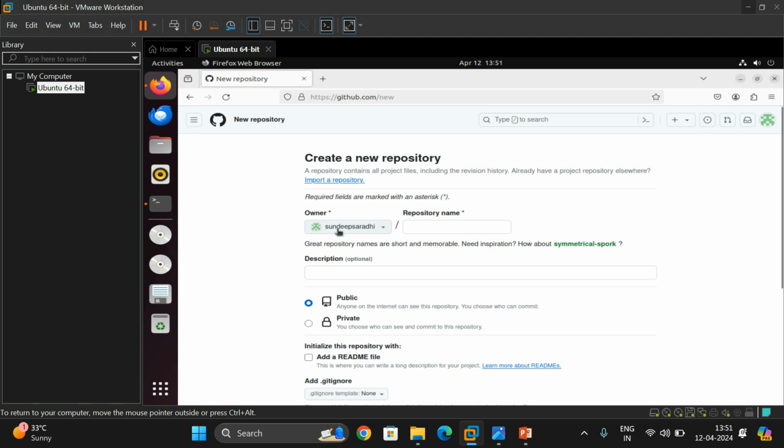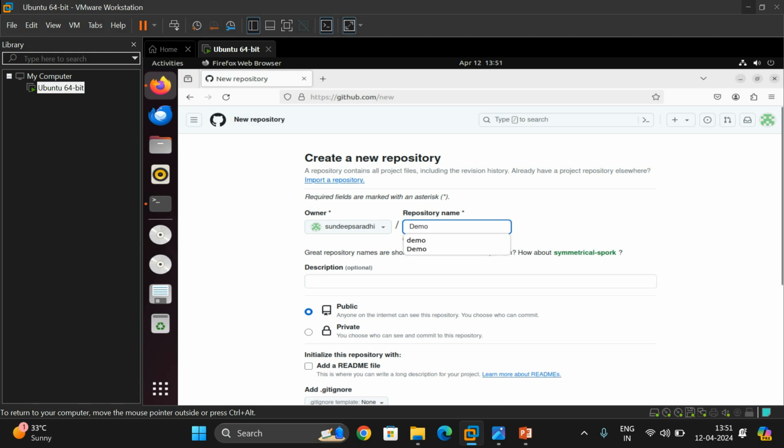Here the owner is our username, and here you need to give the repository name. So I am giving my repository name as demo, first repository, first. It will show whether the repository name is available or not.